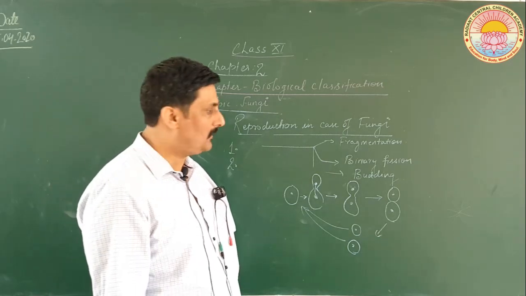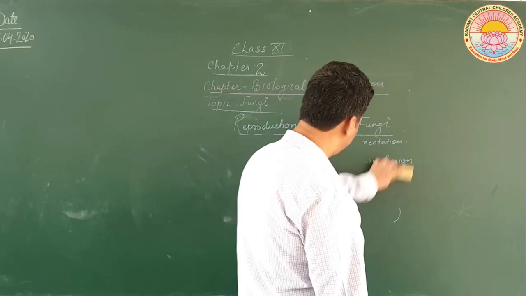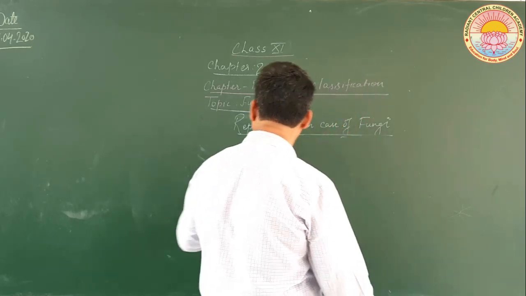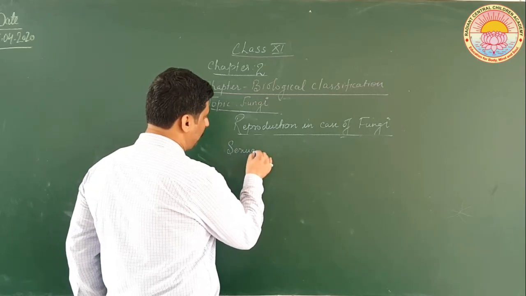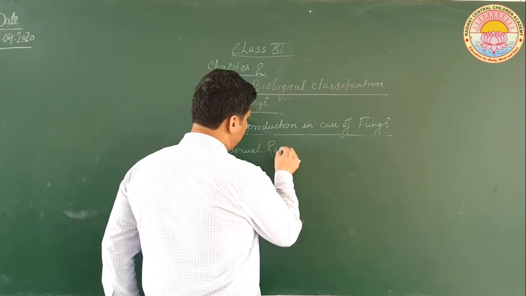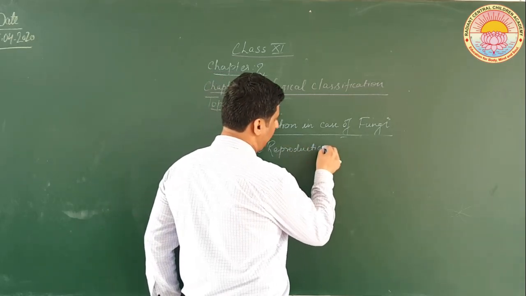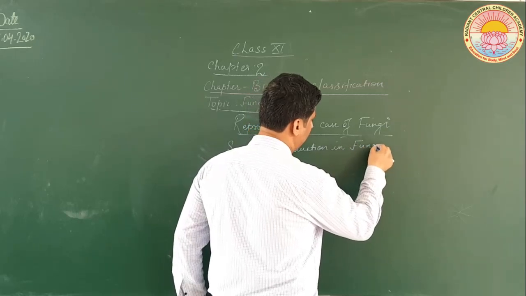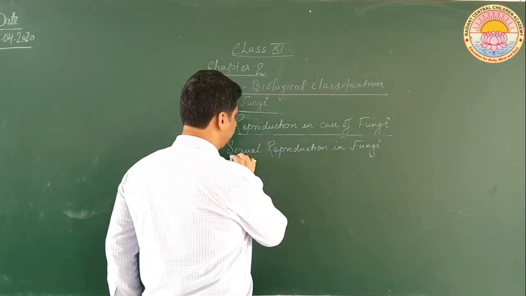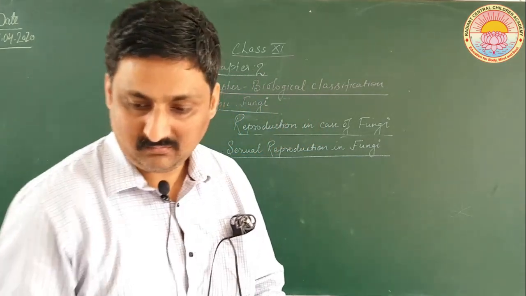Now we will be talking about sexual reproduction in fungi.